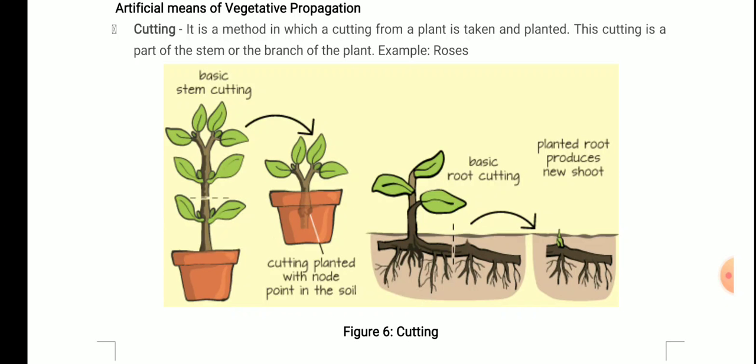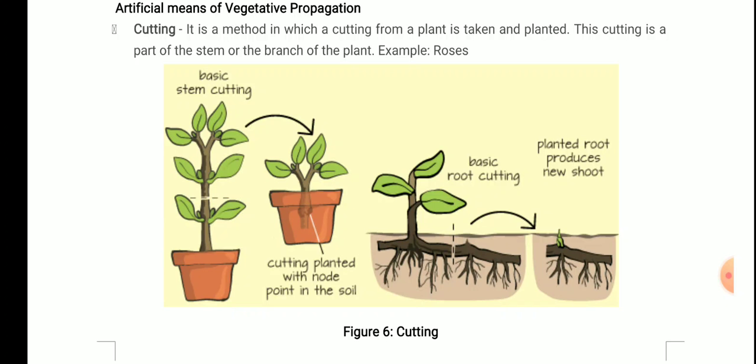Basic stem cutting. The stem is cut. Now this is very important. The part that is cut contains nodes, because I told you in nodes there are certain buds that arise. Okay, if you just place the internode region, then it will be very difficult for a new plant to arise. But if you put a part containing a node, then it will be easy for the plant to grow. Because the buds grow on the node region, you can see the cutting planted with the node point in the soil.